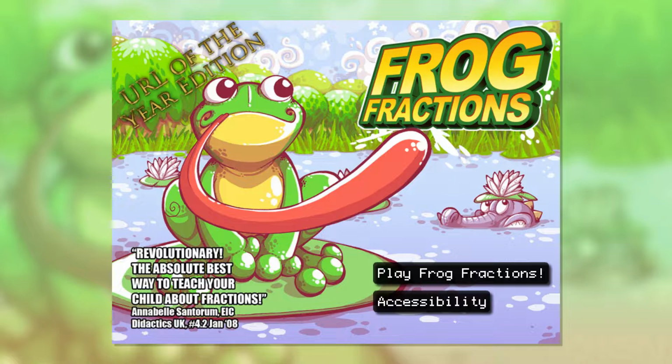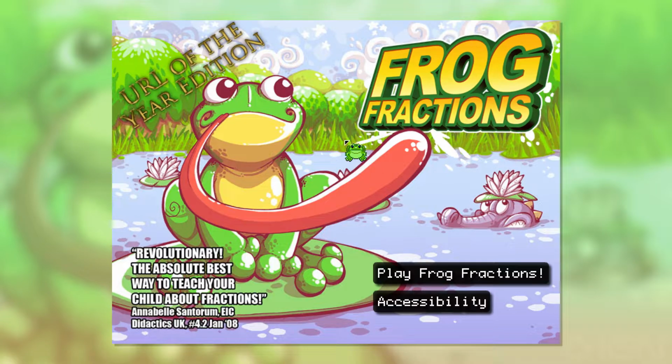It's a great, fun game, but not only is it a great fun game, it's revolutionary. The absolute best way to teach your child about fractions. And you know that this is going to be the best version to play because it's the URL of the Year edition. This is going to be the best version of Frog Fractions you're going to find on the internet.